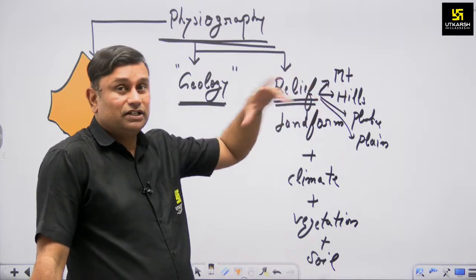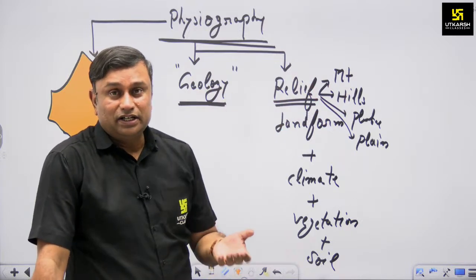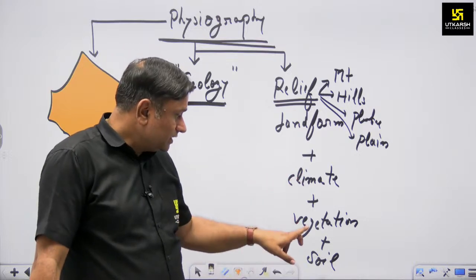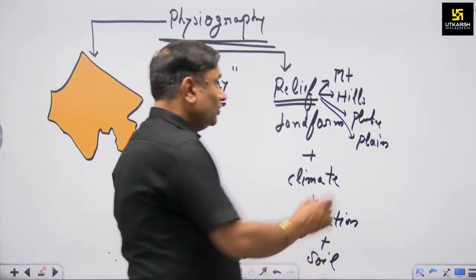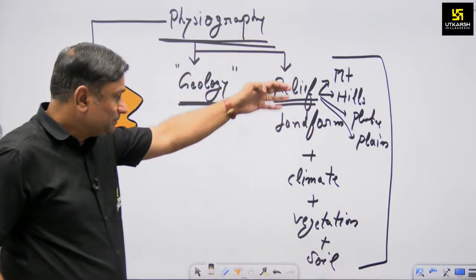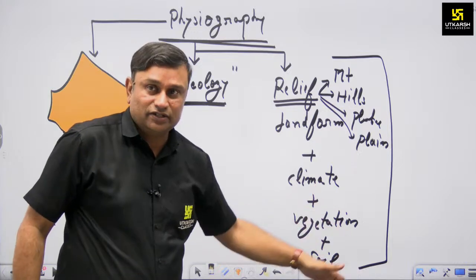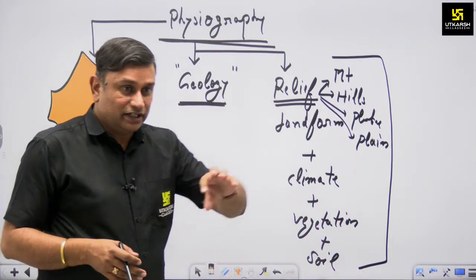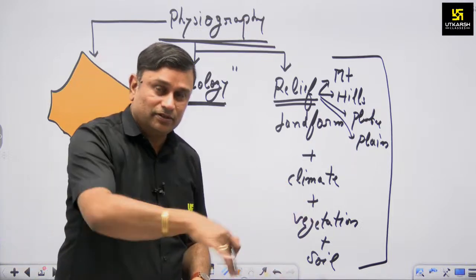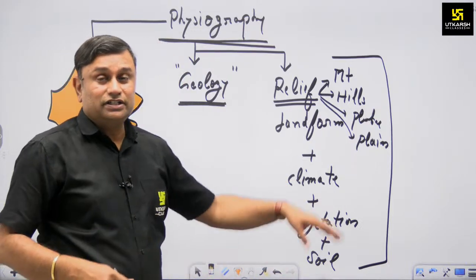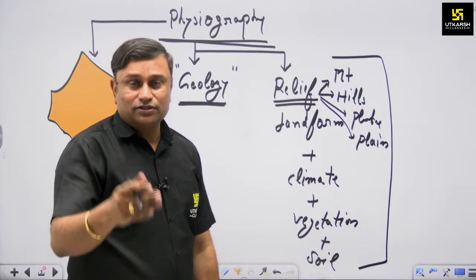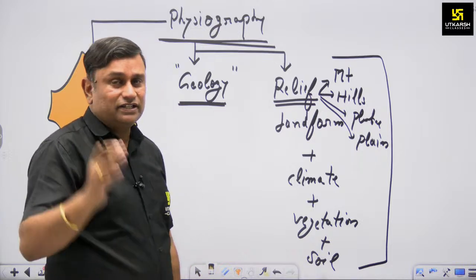If we study a particular state, and we are learning about the relief features and the availability of various landforms along with climate, vegetation and soil, all these four aspects, relief, climate, vegetation and soil: you learn the relief features in a particular region, you know the climatic conditions there, and you also know the vegetation, whether it is deciduous or evergreen type of forest, or whether it is thorny in nature.